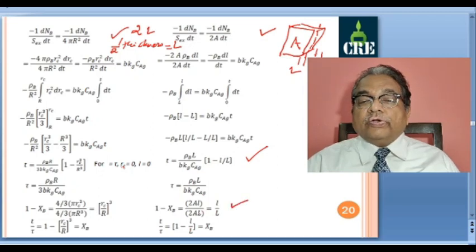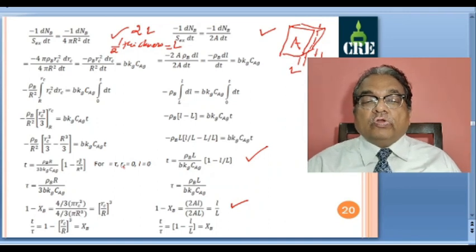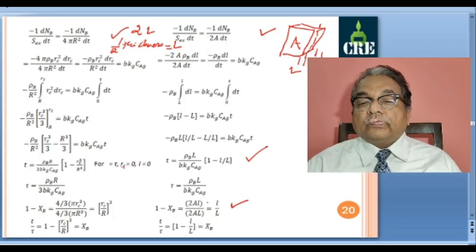Now let us look into this definition of fractional conversion. Here this fraction unconverted is ratio of these volumes, volume of the unreacted core divided by volume of the original particle. Here we have original is 2A into L, and this L is varying from capital L to 0.